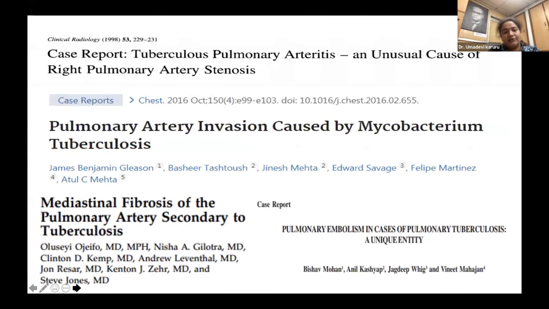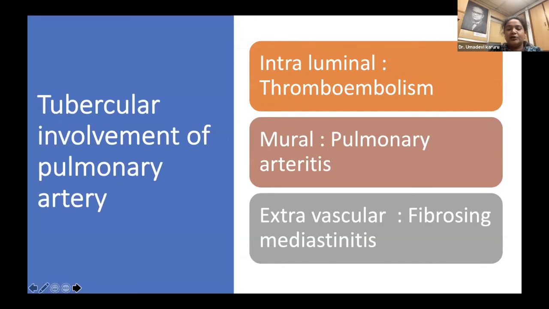However, we have extensively reviewed the literature. We could not find any case of CTEPH as a primary manifestation of tuberculosis. There are some case reports where pulmonary embolism was seen in tuberculosis, especially in the third and fourth decades, in immunocompromised individuals, but not in the pediatric population. So this is the first case which we have seen. Tuberculosis can involve any type of structure, like intraluminal causing thromboembolism, or mural involvement in the form of pulmonary arteritis, or extravascular involvement causing fibrosing mediastinitis.